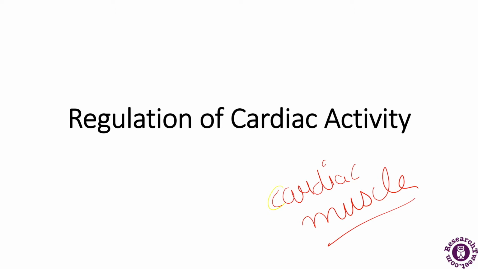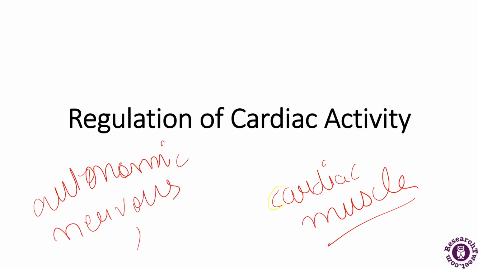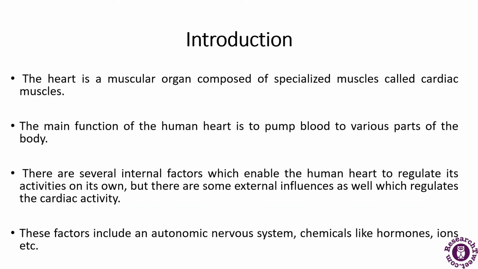So these factors may include the autonomic nervous system and chemicals like hormones, ions, etc. So this is all about the function of the heart. The heart is made up of the cardiac muscle. Then we will be discussing the introduction, that is, what is a cardiac cycle.